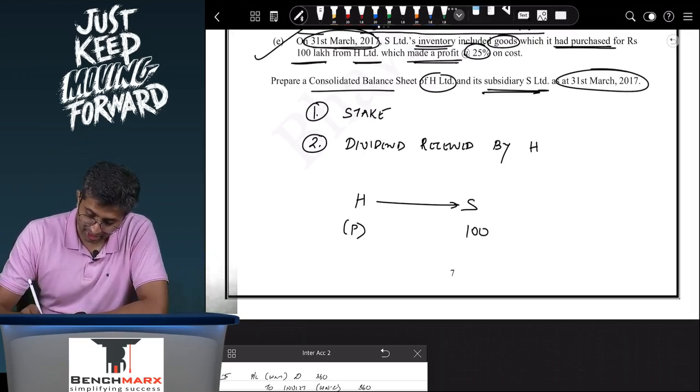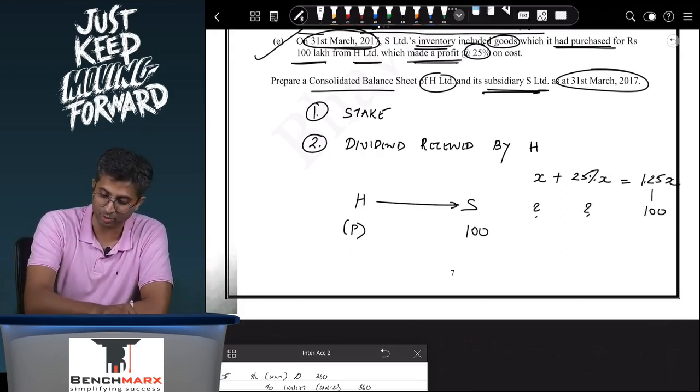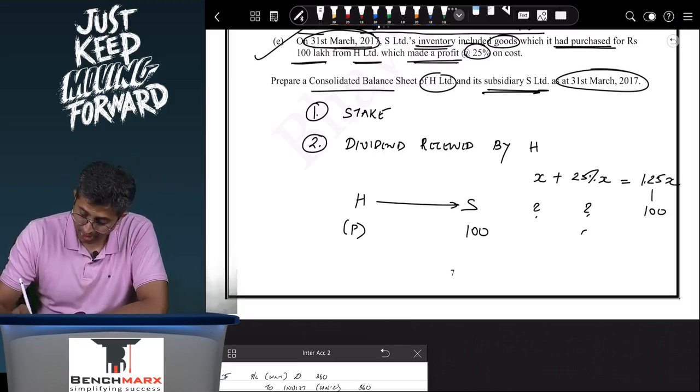So let us say if your cost to H was X, then the profit over here is 25% of X, and hence your selling price becomes 1.25x. Now if this 1.25x is 100, then X is how much? Most importantly, 0.25x is how much? So if you take 100 divided by 1.25 into 0.25, so this will probably come to 20 rupees.